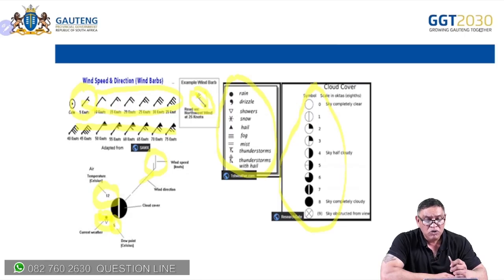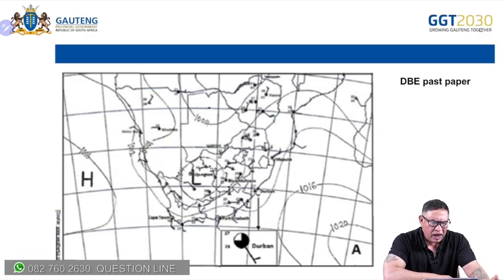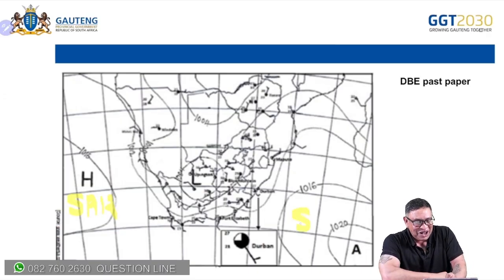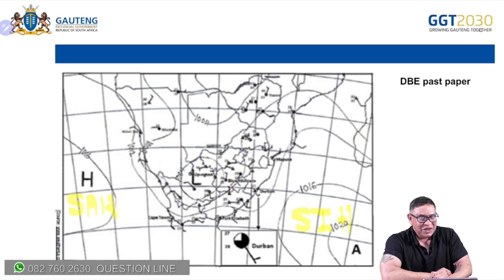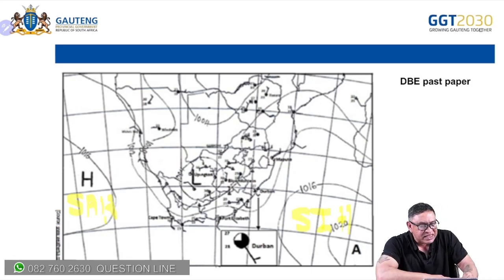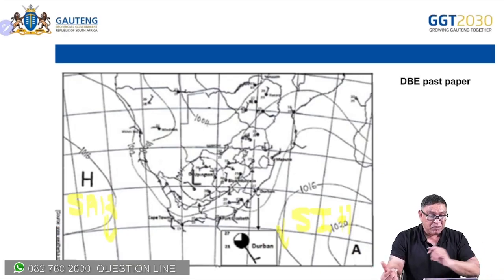Now let's start looking at a synoptic map. Now, this is the first one I have here. What do I see here? First of all, I look at South Atlantic High. You don't write it in short, learners. We'll mark it wrong. South Atlantic High. I'm just doing it now quickly. South Indian High. Immediately, what do I notice, learners? That they are in their southerly position. By them being in the southerly position, I can already work out that it is a summer condition.